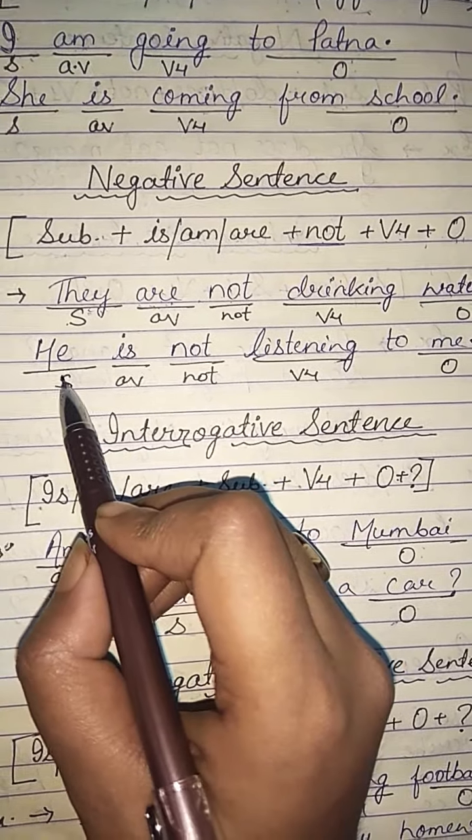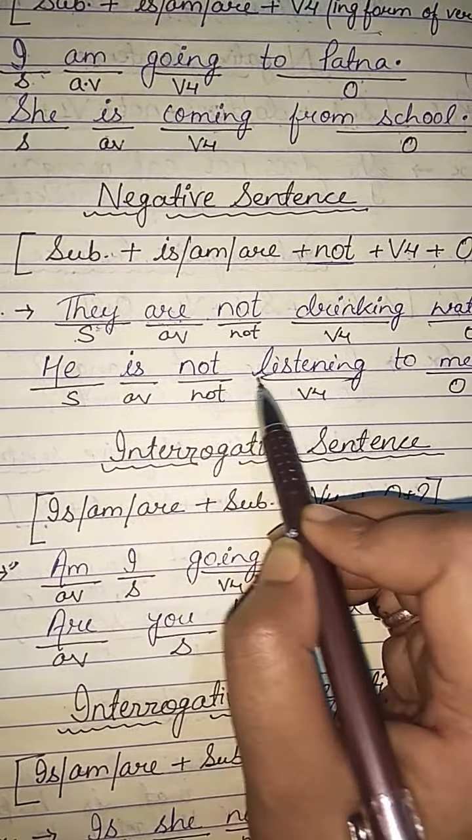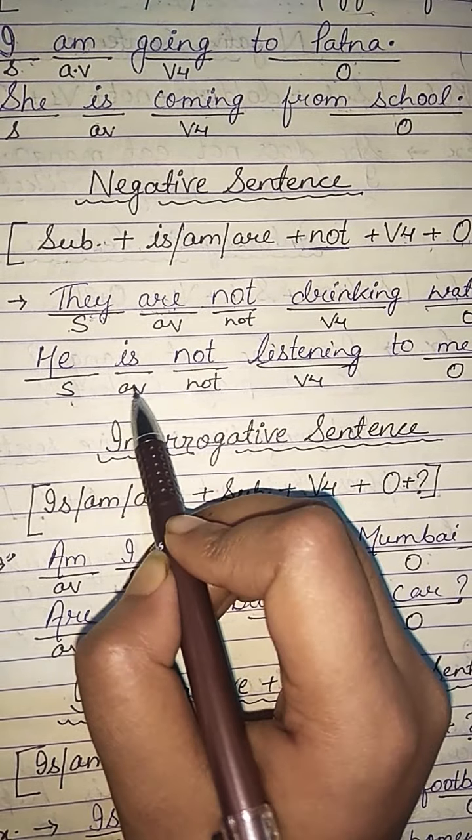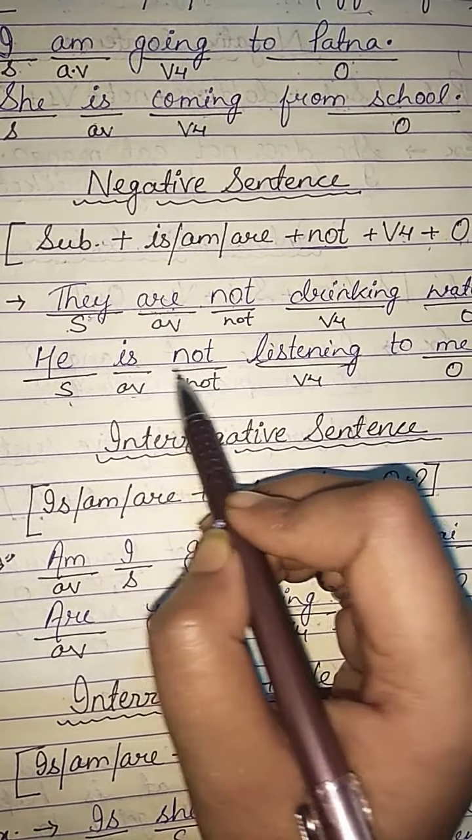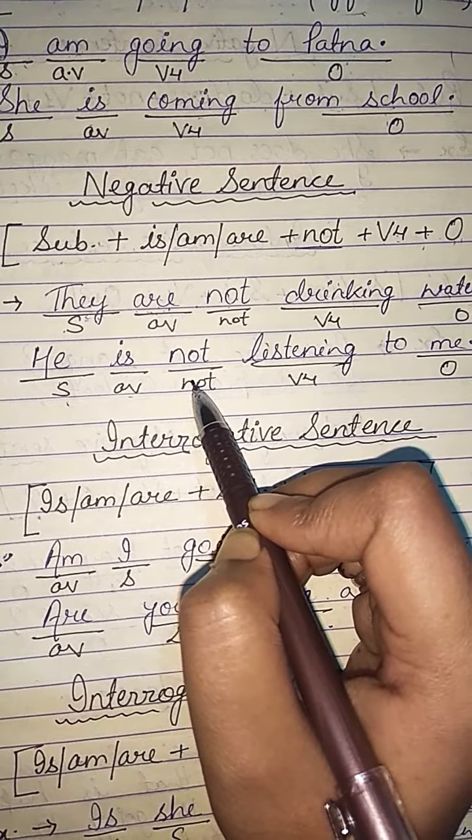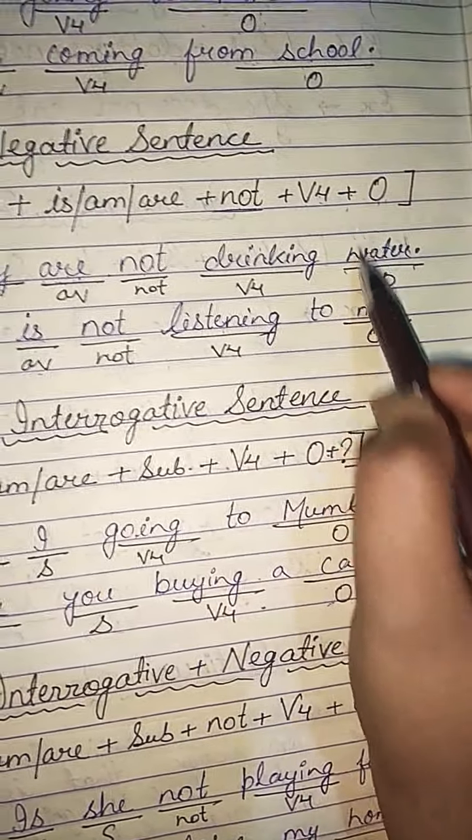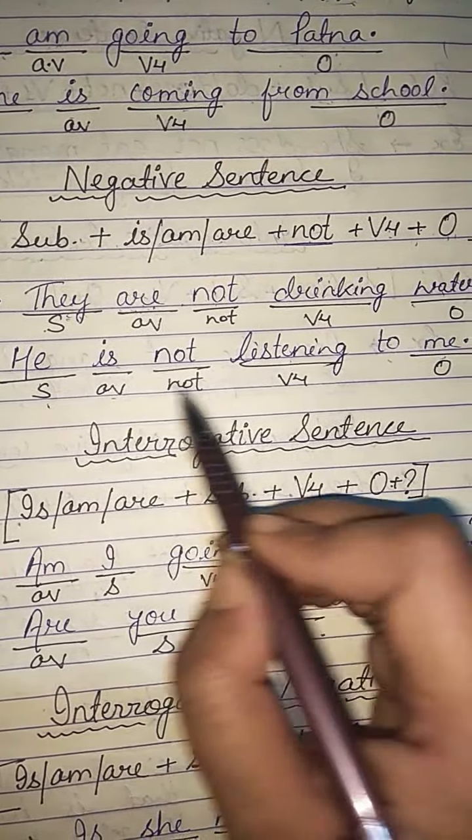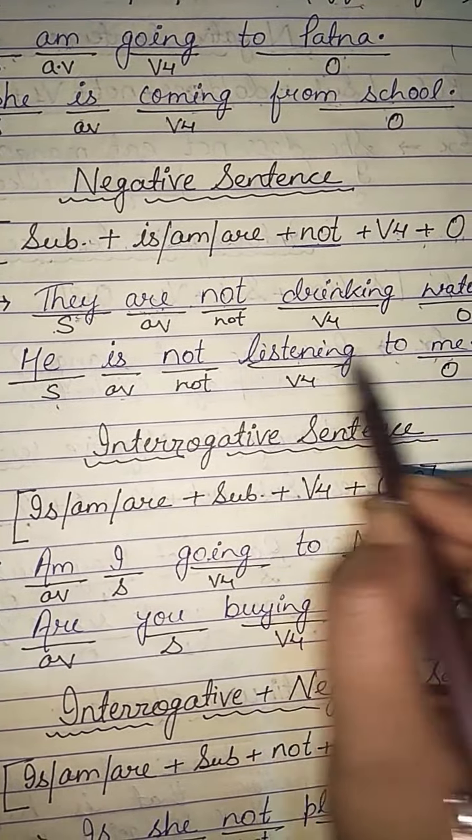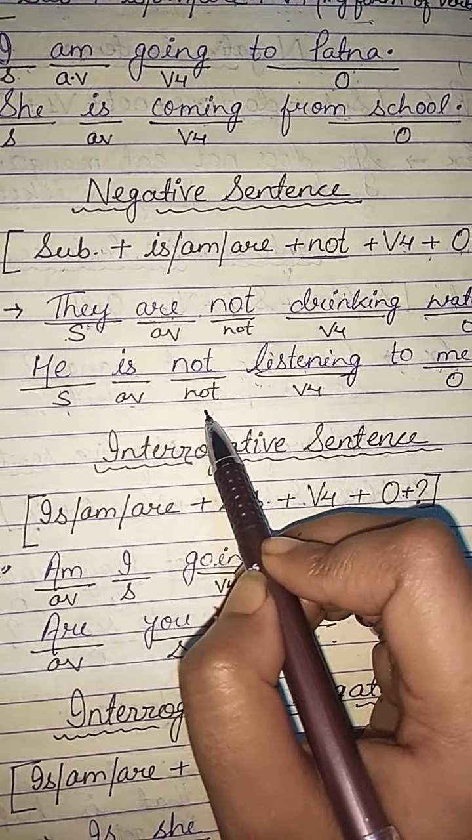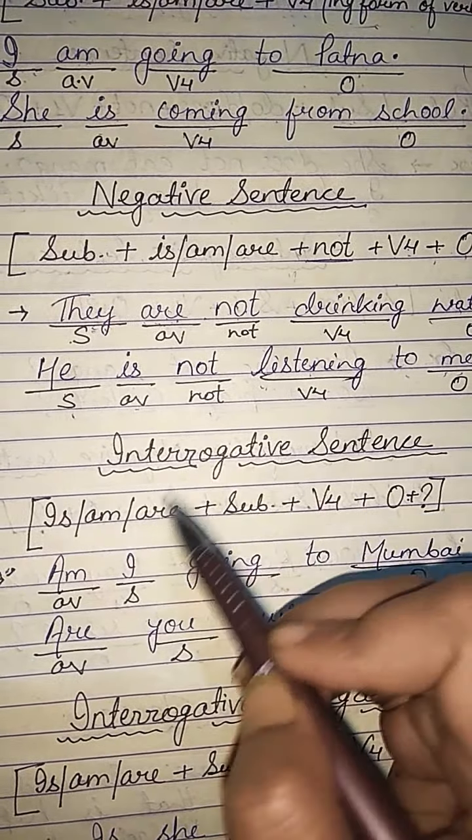Next example is he is not listening to me. He, it's subject here, is according to he, not because the sentence is in negative, listening is the fourth form of verb, and to me is object. So he is not listening to me follows the rule. So this sentence is in negative form in present continuous tense.